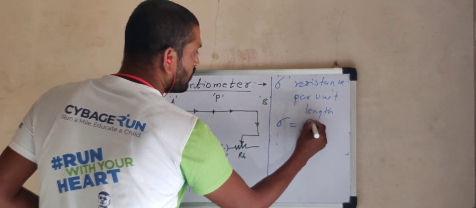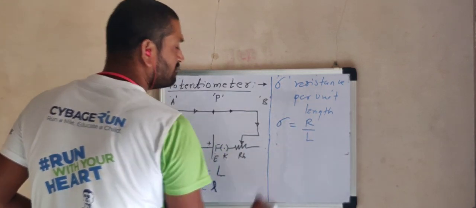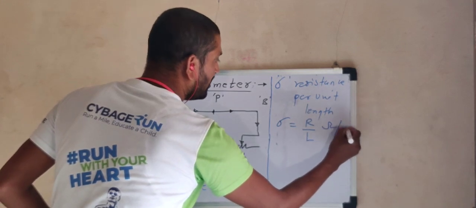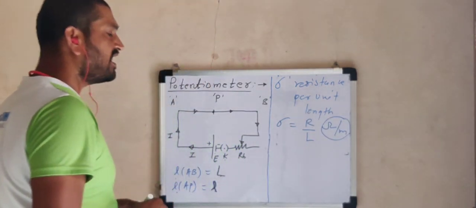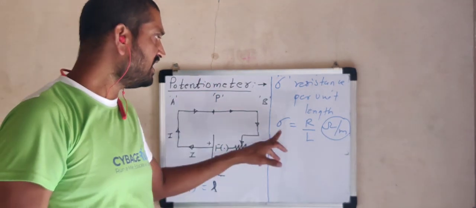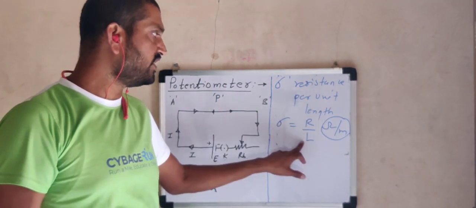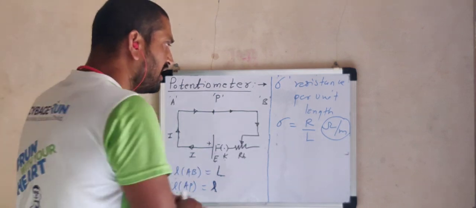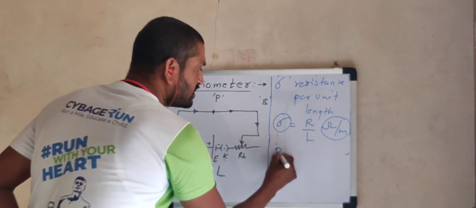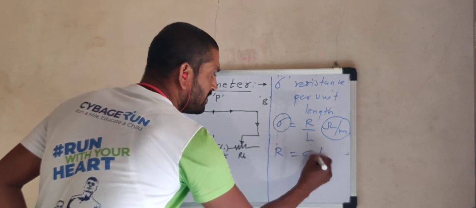sigma is equal to capital R divided by capital L. This term is expressed in SI unit ohm per meter. Simply it stands for the resistance of 1 meter length, which is called the resistance per unit length. By knowing sigma, we can calculate the resistance of any length of wire. For example, the resistance of the total length is sigma into capital L.